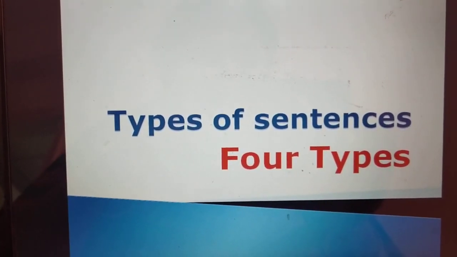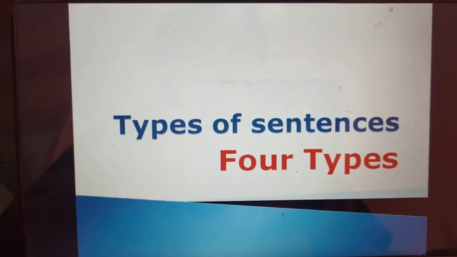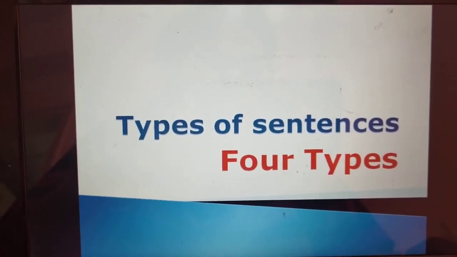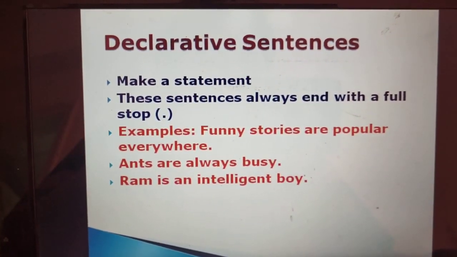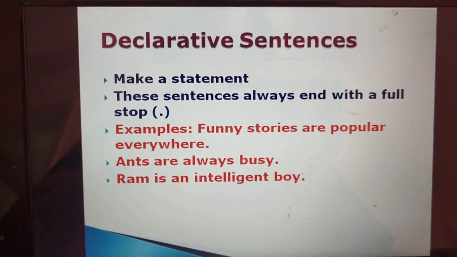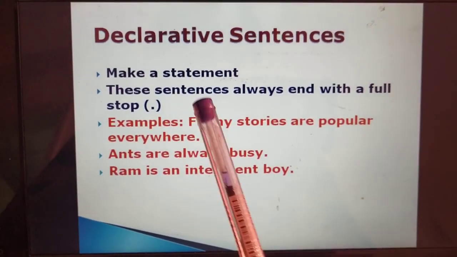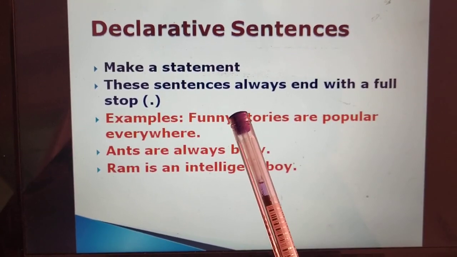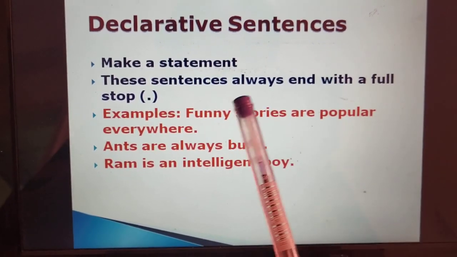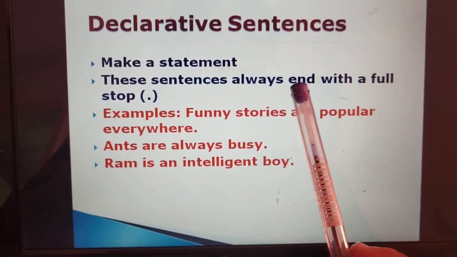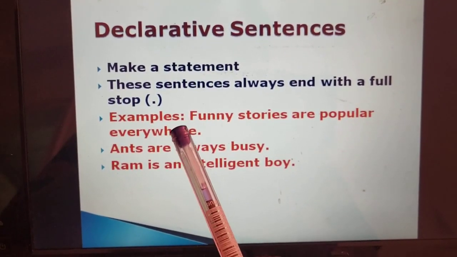Now after learning the meaning of a sentence, in this chapter we will learn the types of sentences. In our book, according to class 5, there are 4 types of sentences. The first type is declarative sentences. Declarative sentences are the sentences which make a statement. These sentences always end with a full stop. These are simple statements.